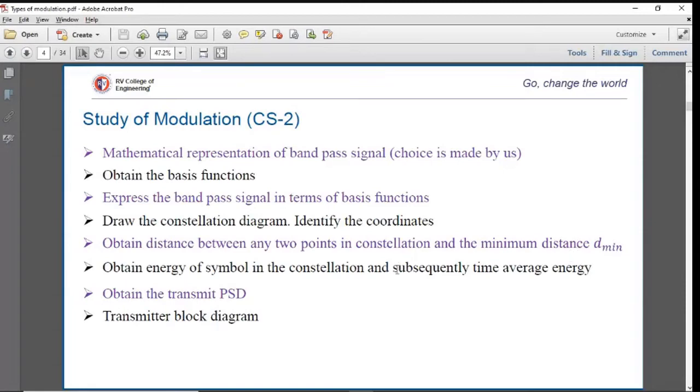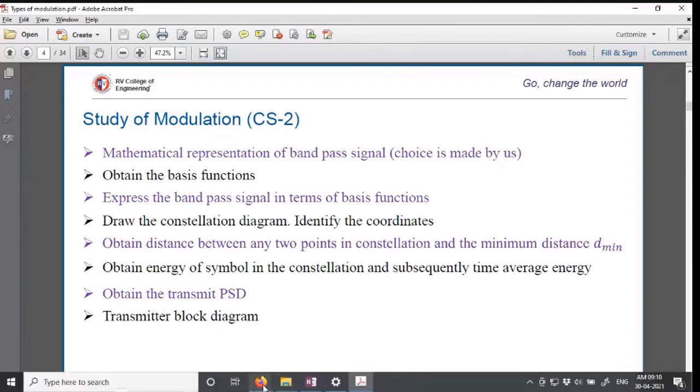And also, we'll try to find out the energy of the symbol, or average energy of the symbol in the constellation. And finally, we'll find out the transmit power spectral density, as well as sketch the transmitter as well as the receiver block diagram. Of course, we will be talking about only the modulation or the transmitter part. However, we'll go one step ahead and sketch the receiver block diagram also, but it will be just treatment on block diagram from the receiver perspective. We'll try to evaluate the receiver performance in the second unit. Okay, so this would be the flow for all the modulation schemes that we will be discussing.